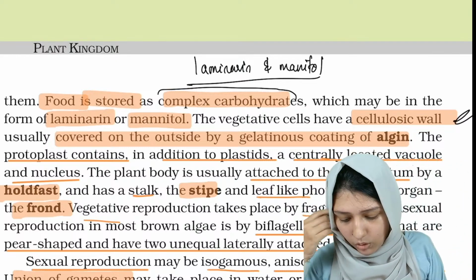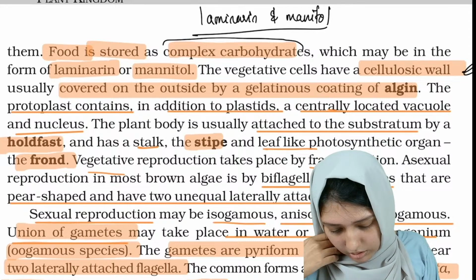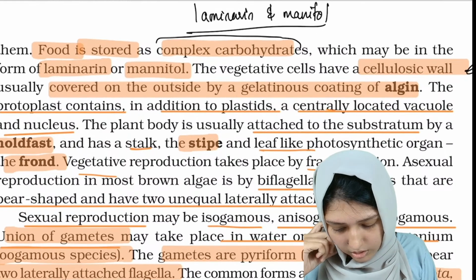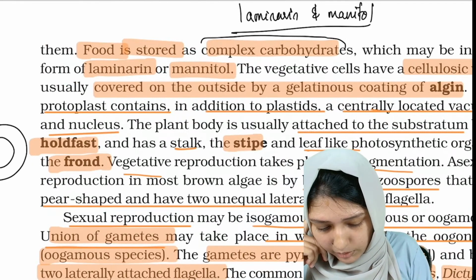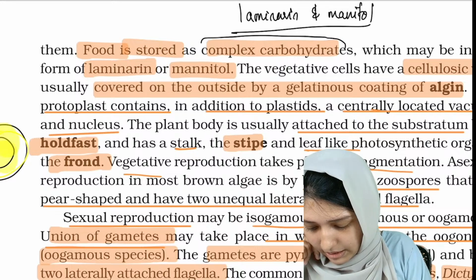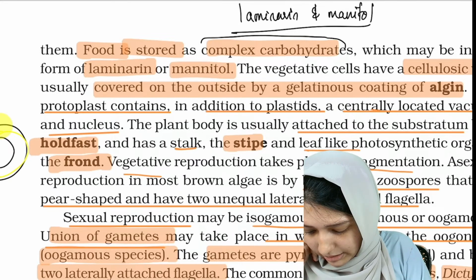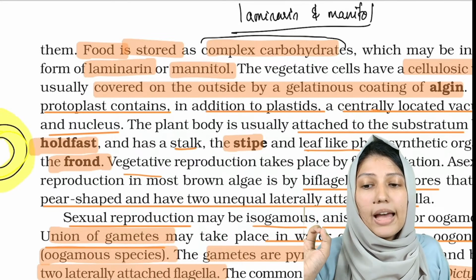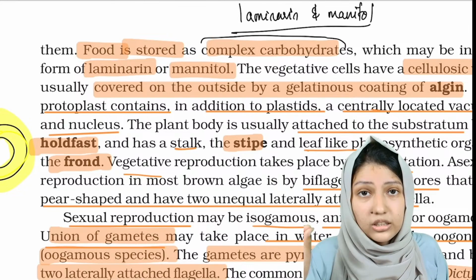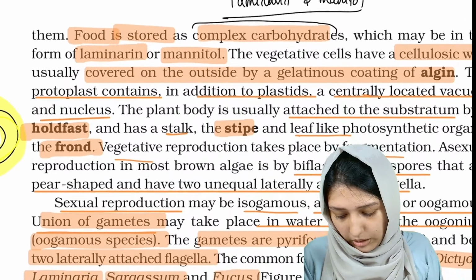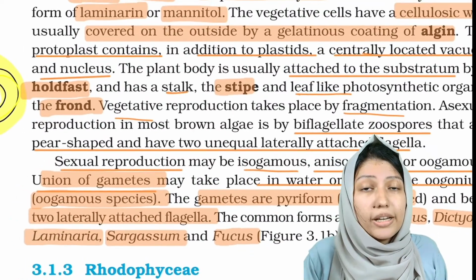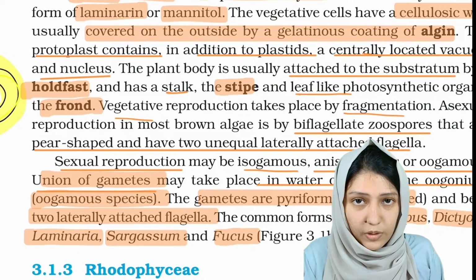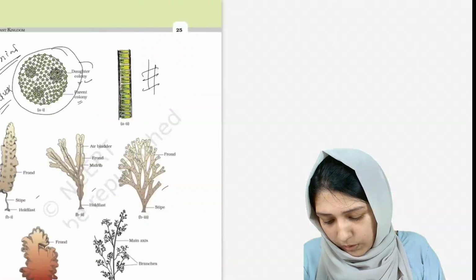Now coming into the types. The cellulosic wall, the cell wall, will be covered by a gelatinous substance that is known as algin, and this algin is used for water holding purposes. The plant body is usually attached to the substratum. Here we will see those pictures of brown algae.